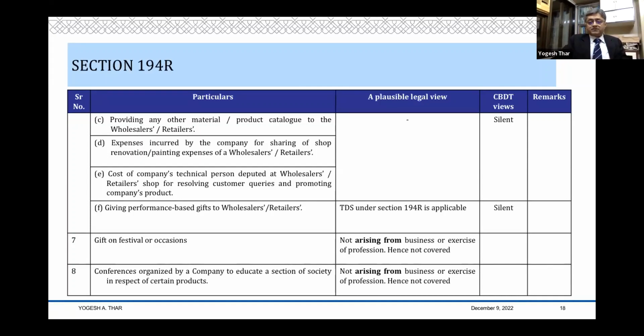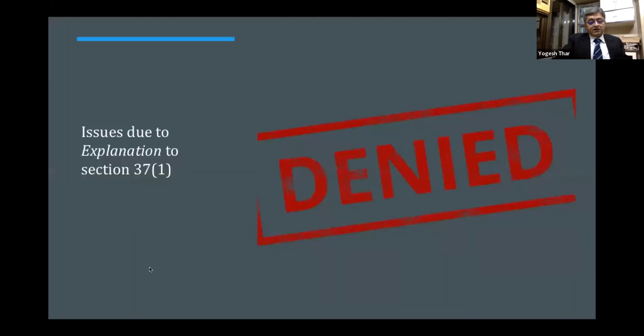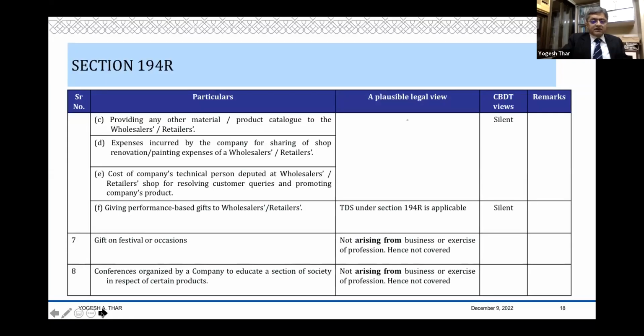If you're giving to dealers, it may be a different thing, but if you're giving to a society at large or a certain section of the society at large, then you are only increasing your goodwill. You are only increasing your reputation and your spread in the society, which I think is not in the nature of benefit arising from business that it can be chargeable to 194R. So I think that is on 194R.